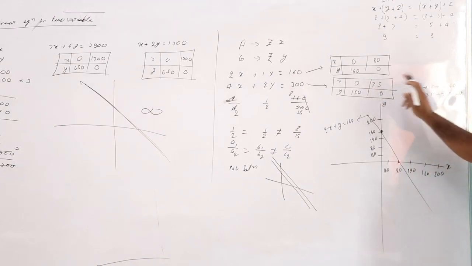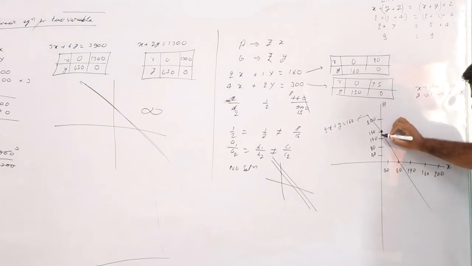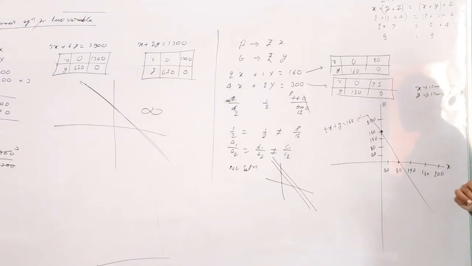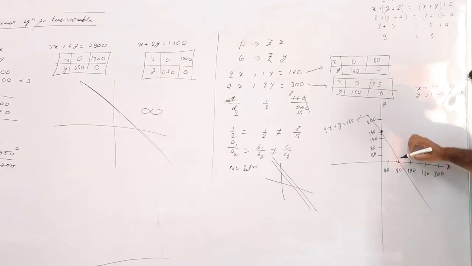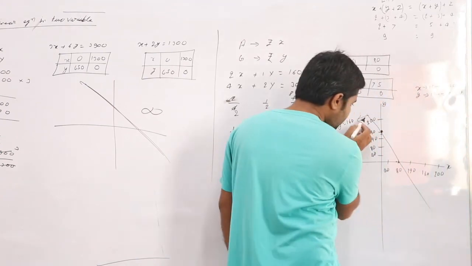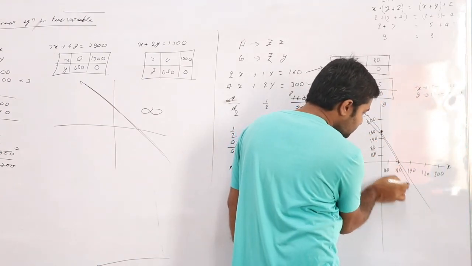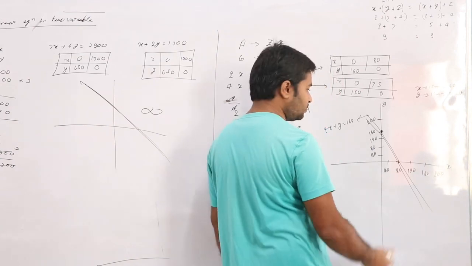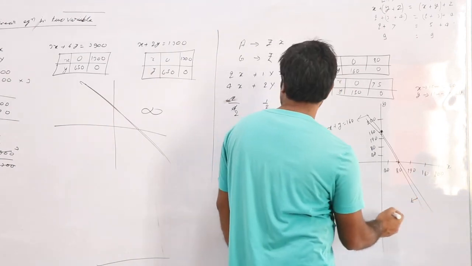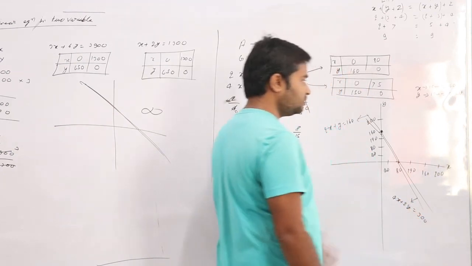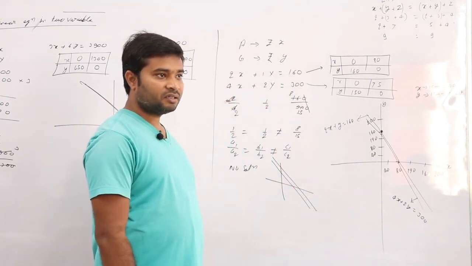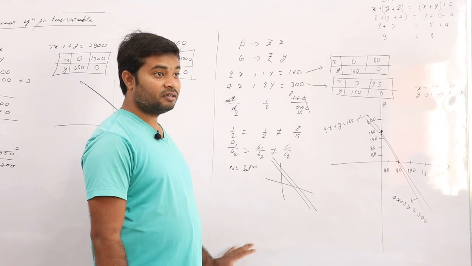Next, x is equal to 0 on the y-axis, y is equal to 150, which will come almost here. Next, x is equal to 75, which will come almost here, and y is equal to 0. And the full parallel line is going. Here mention this equation: 4x plus 2y is equal to 300. Did you get your equation? Copy it fast.